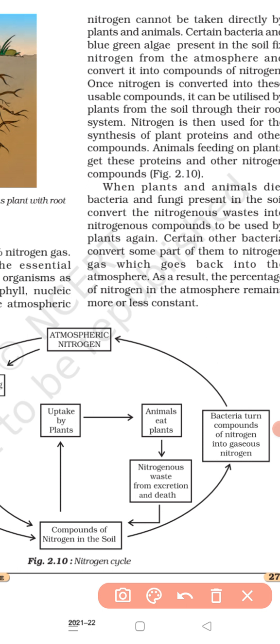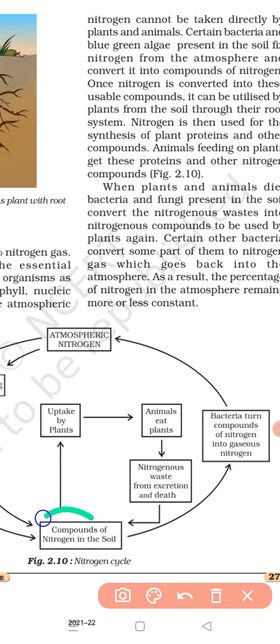Those animals secrete waste materials after eating the plants, or when the animals or plants die, what happens? The nitrogenous waste present in the dead bodies of these animals, or in the excreta of these animals, contains what?